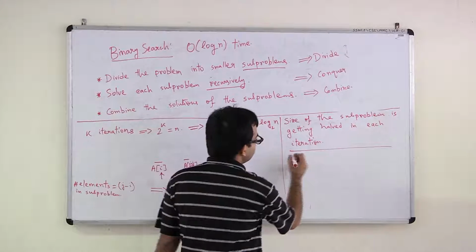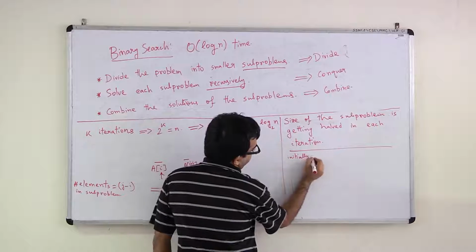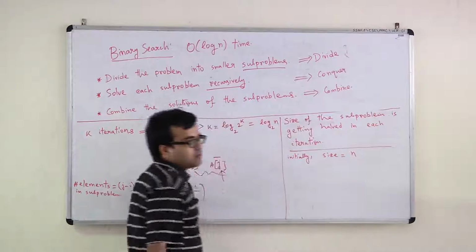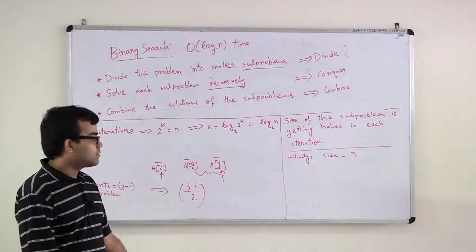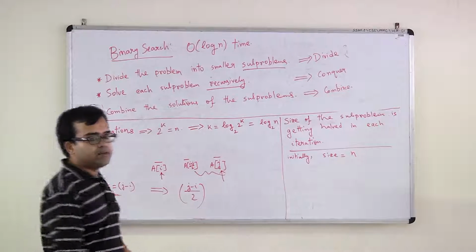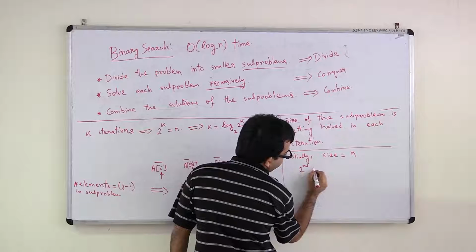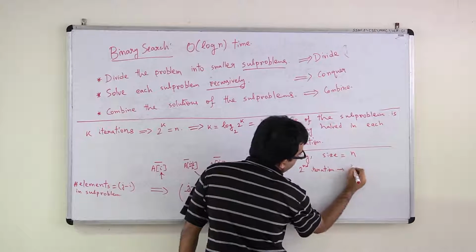Now, what is initially the size of the subproblem? This is n, right? Because you started with n elements. So in the next iteration, the size will be n by 2. So in the second iteration, the size will be n by 2.